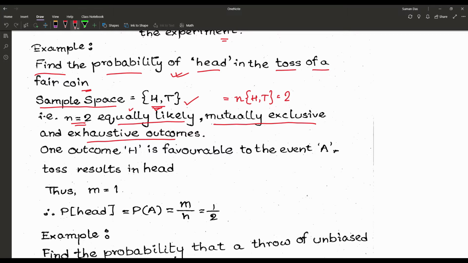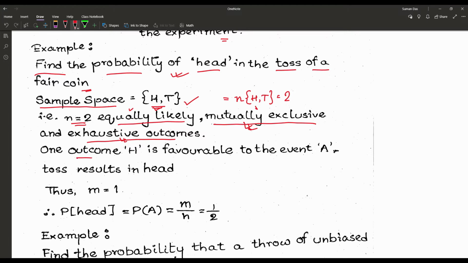Because when head is occurring, it is impossible for tail to occur. When tail is the result of the experiment, head cannot occur. So those are mutually exclusive events. And exhaustive, because head and tail are the outcomes that can come individually.